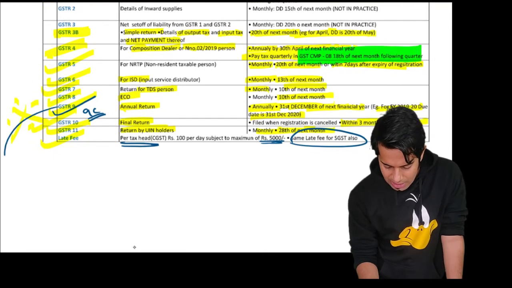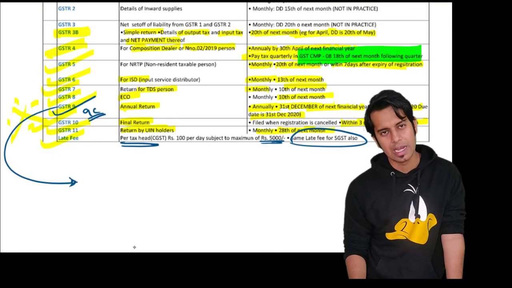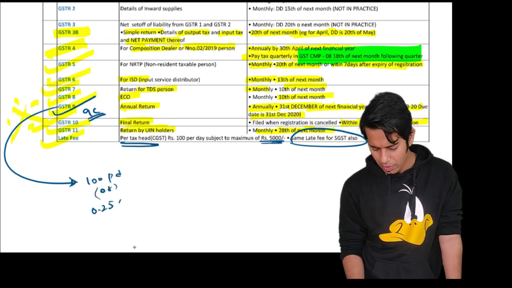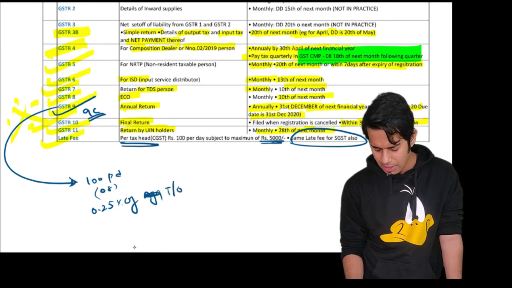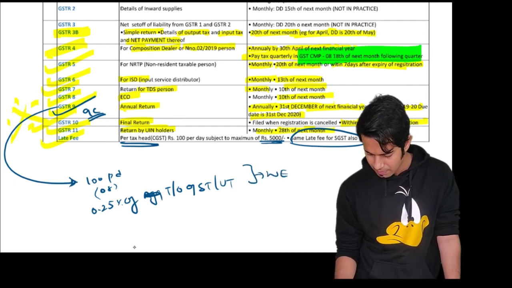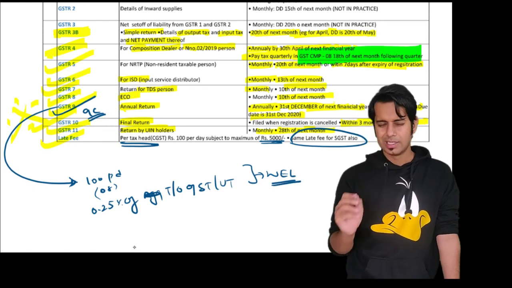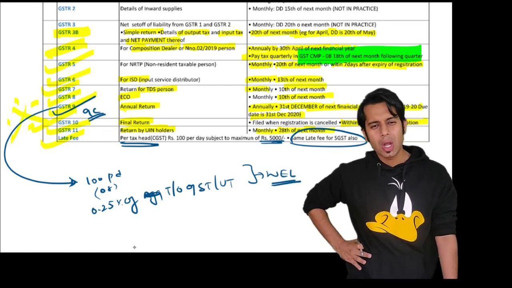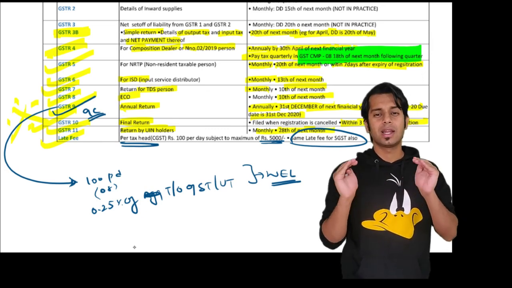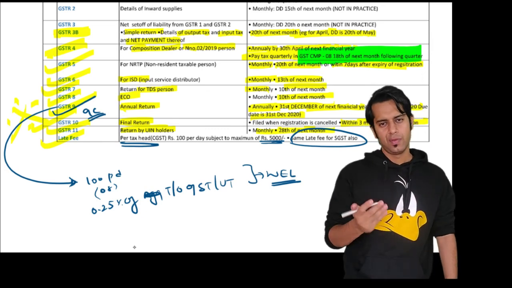Now for GSTR9, the annual return, there is a separate late fee. It is rupees 100 per day or 0.25% of turnover in a state or union territory, whichever is lower.